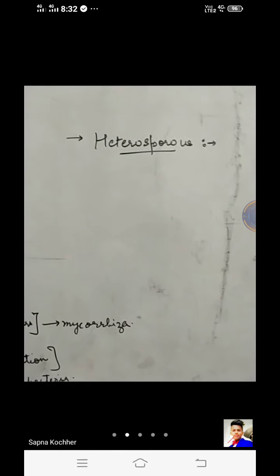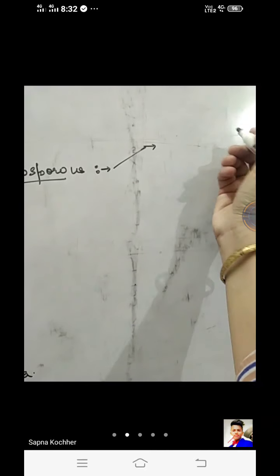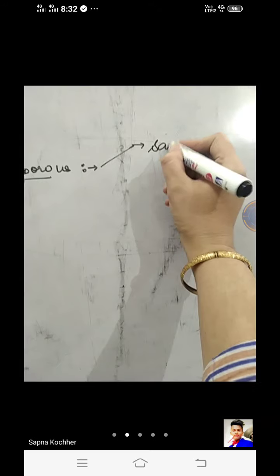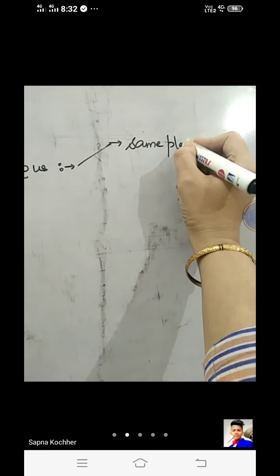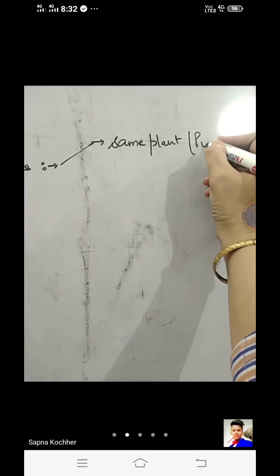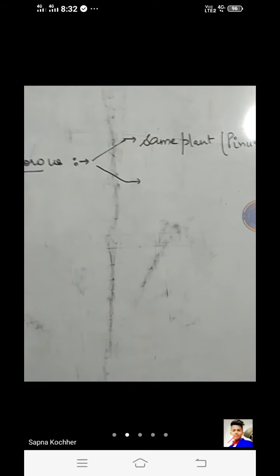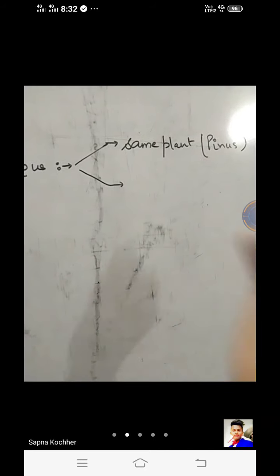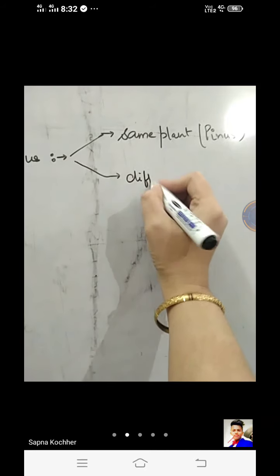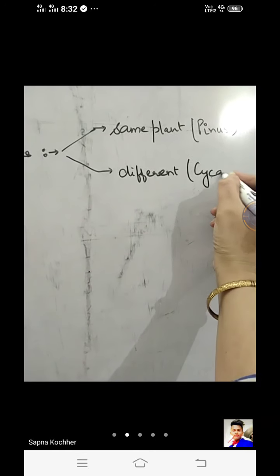For example, when the two different types of spores, that is the male and the female, are borne on the same plant, that is the two cones are seen on the same plant, the example is that of Pinus. And when they are borne on different plants, that is the male and the female plant are different, then the example is that of Cycas.